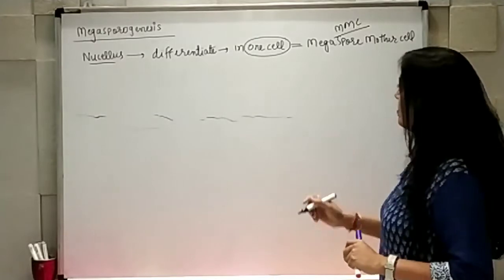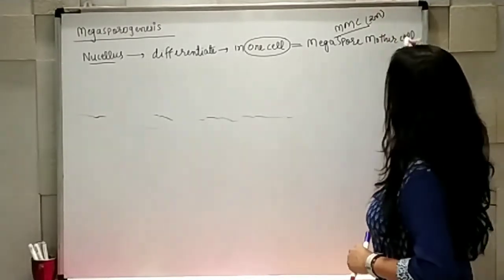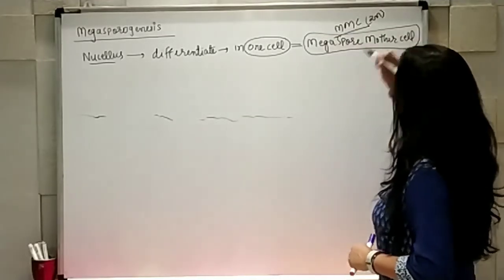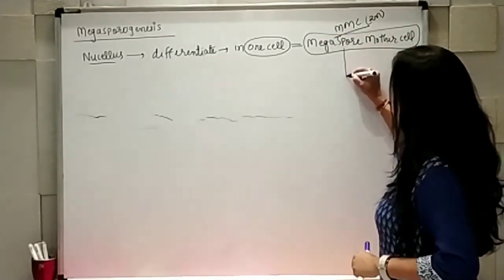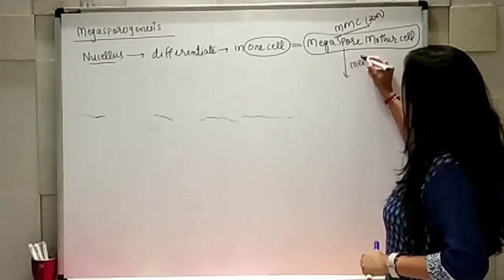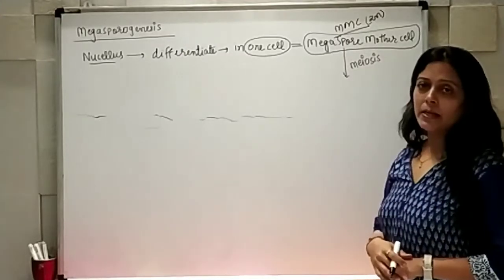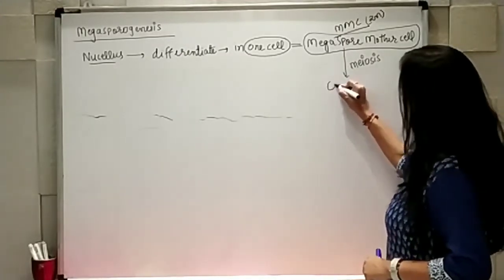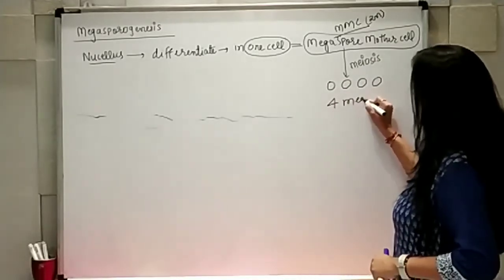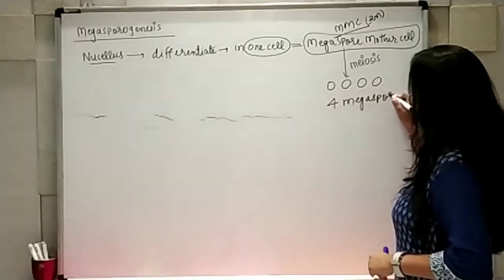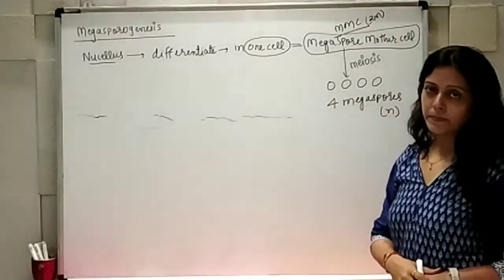The ploidy of MMC will be diploid. This megaspore mother cell will now show meiotic cell division, so it undergoes meiosis, and because of that it is going to produce 4 megaspores, and the ploidy will be haploid because reductional division has taken place.